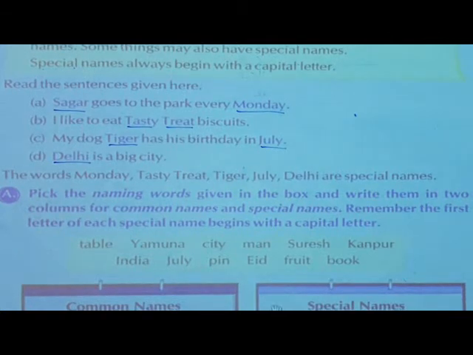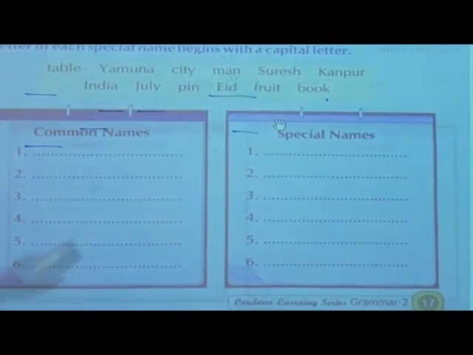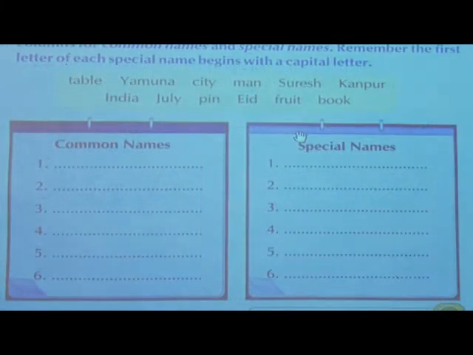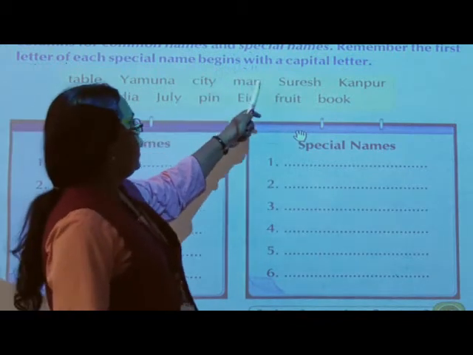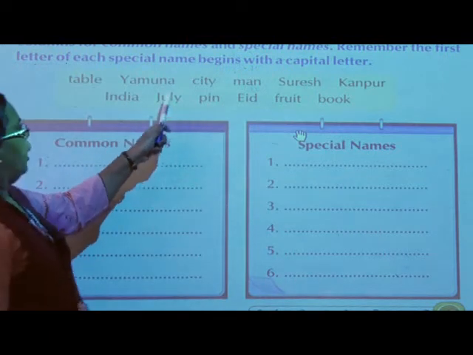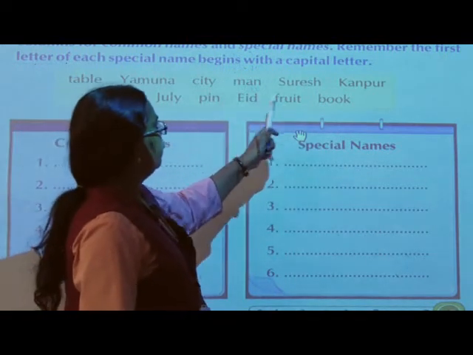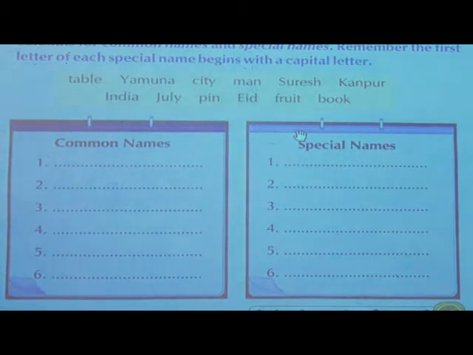See the exercise: table, Yamuna, city, man, Suresh, Kanpur, India, July, pin, Eid, fruit, book. Now these all are names. They may be common names, they may be special names.